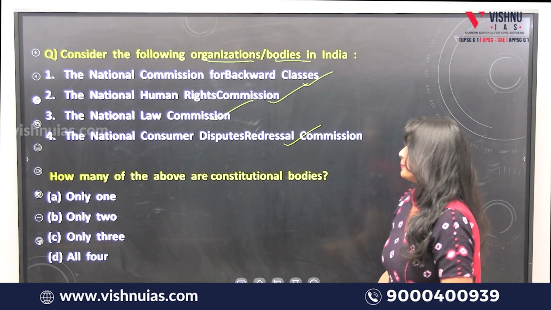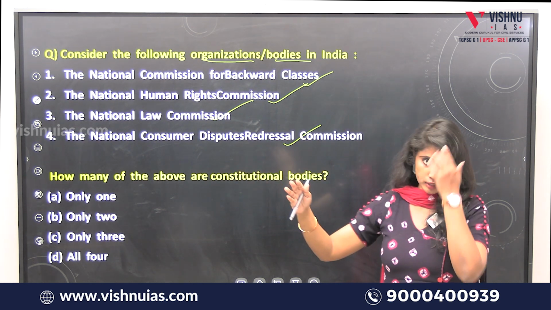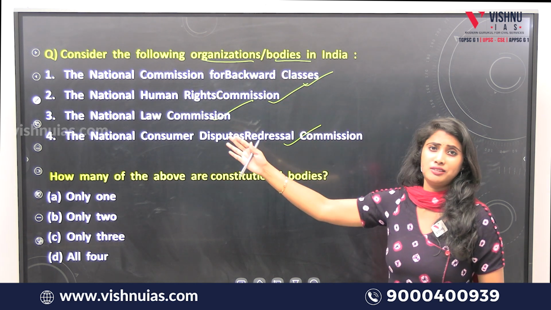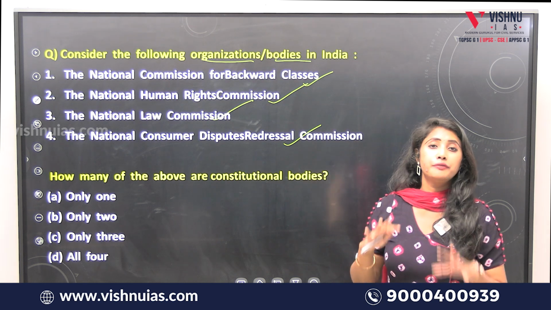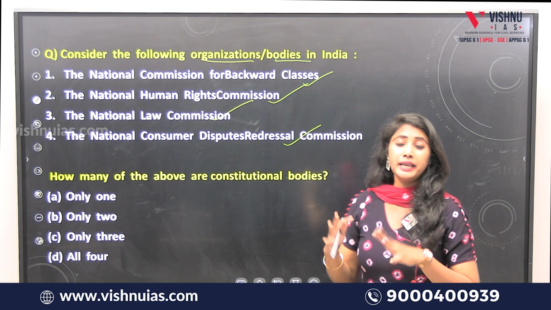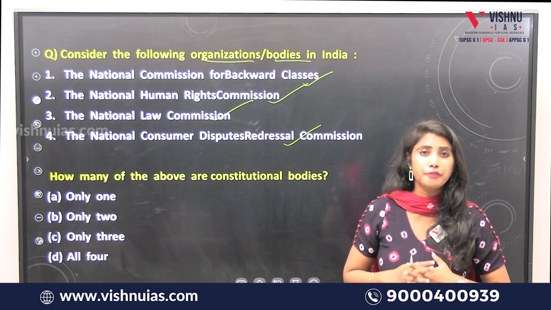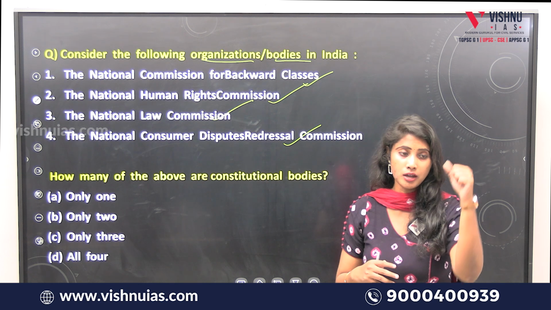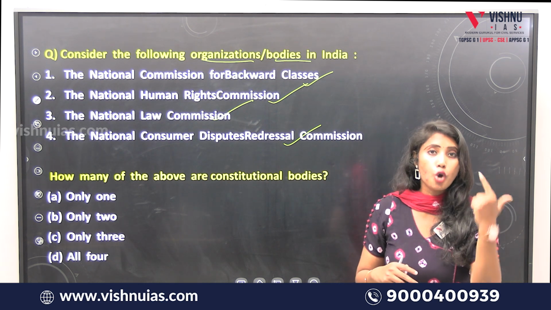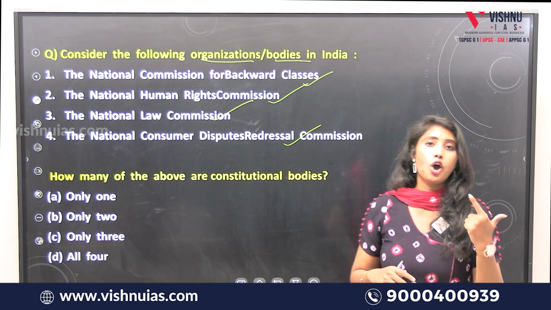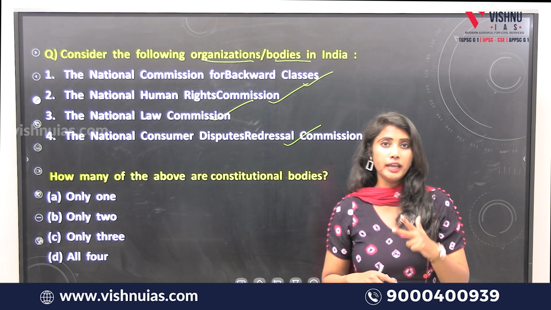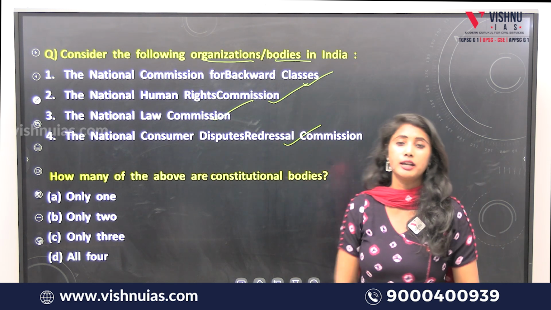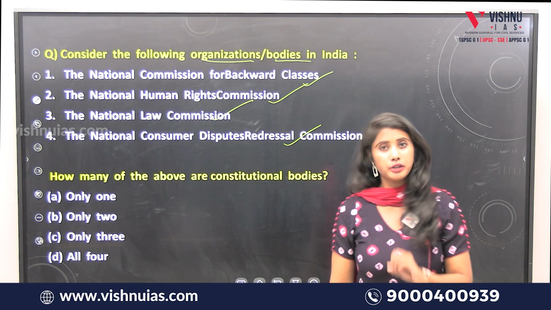Before that, in our government we have various bodies, commissions or organizations which perform different types of functions on behalf of the government, established by the constitution, by the laws passed by the parliament, or by executive orders. These are the three different types of bodies present in the governmental system of our country.